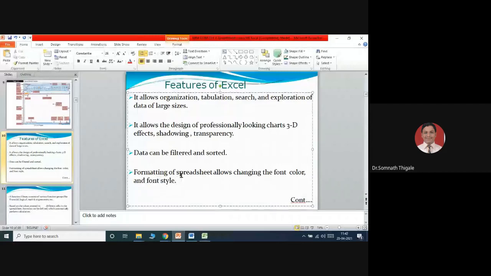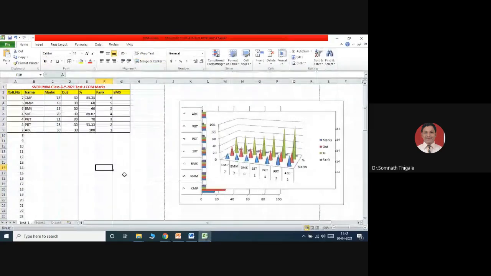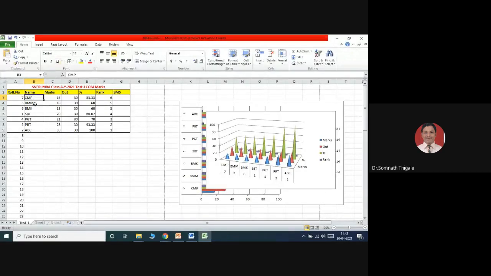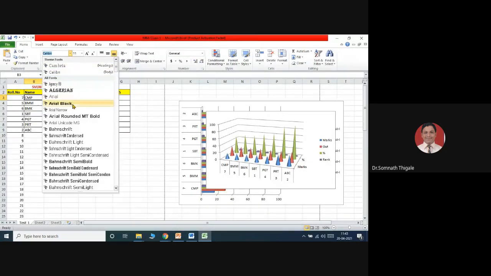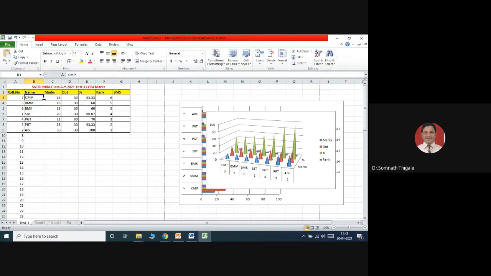Then formatting of a spreadsheet allows changing the font color and font style. For example, I have entered this data. I just want to change the font and the color combination. The same Microsoft Word option you are getting. It is Calibri by default. I will change it to, for example, this bright color, and I will apply the same format. See, the combination has changed.